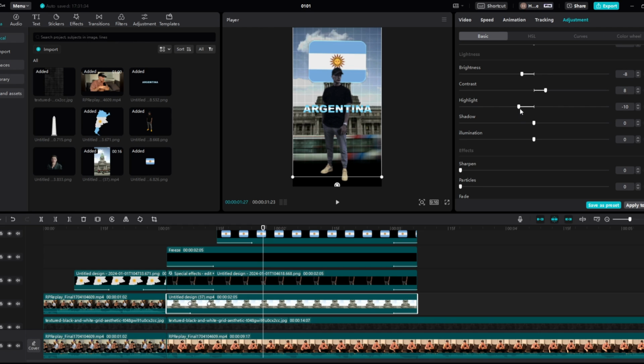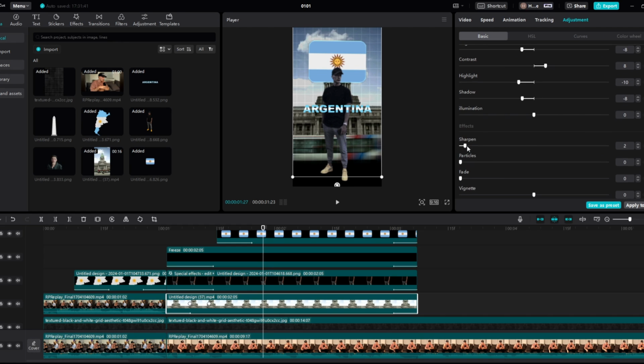Now we're just going to bring this down actually. Usually it doesn't really matter with the highlights too much, but the shadow definitely matters. So if we bring the shadow down, we kind of want the background to be a little bit dark. If we add the sharpen up to like 10, and then we can add a vignette as well, just to like 5 or something, maybe 8 as well.